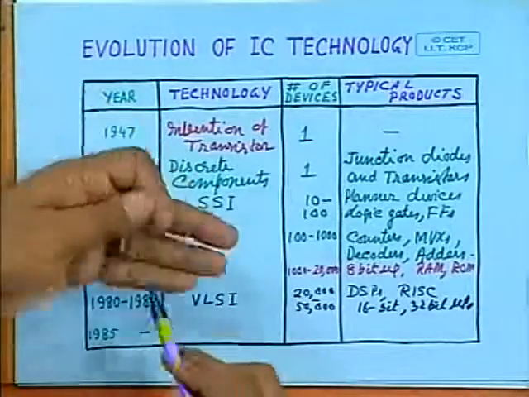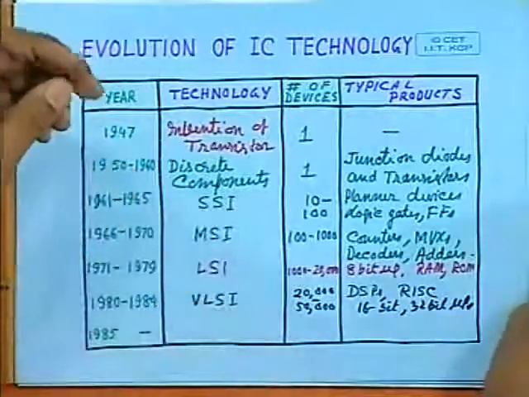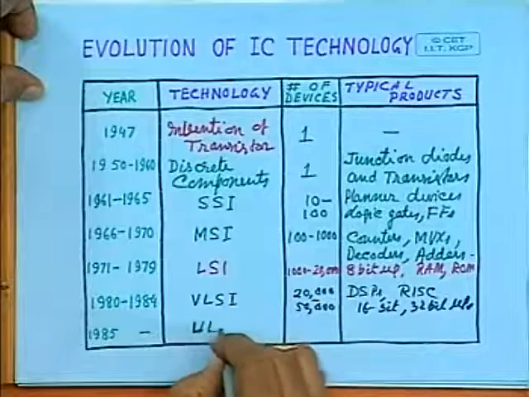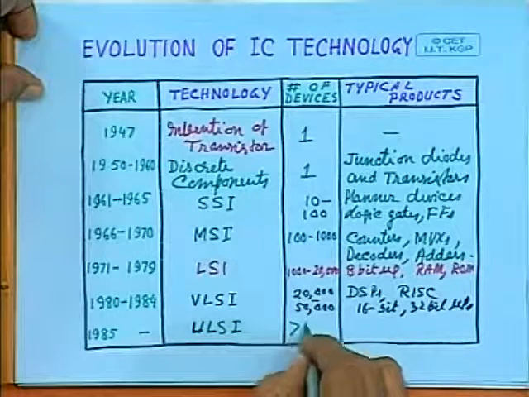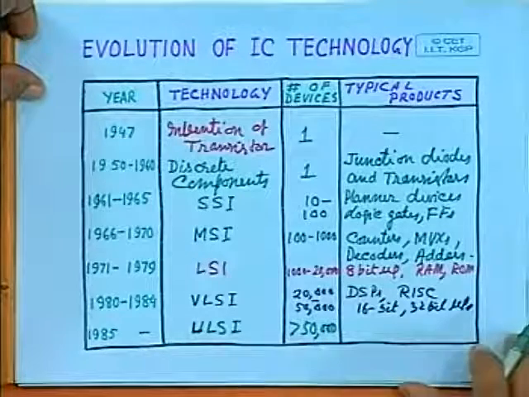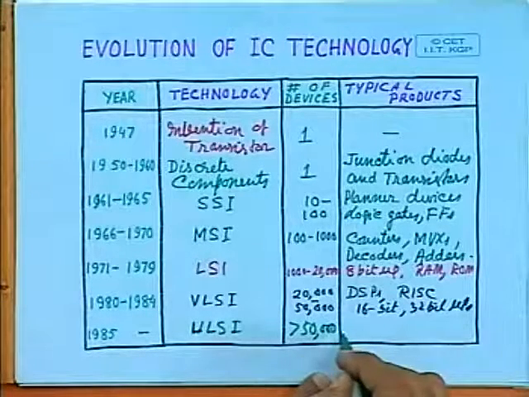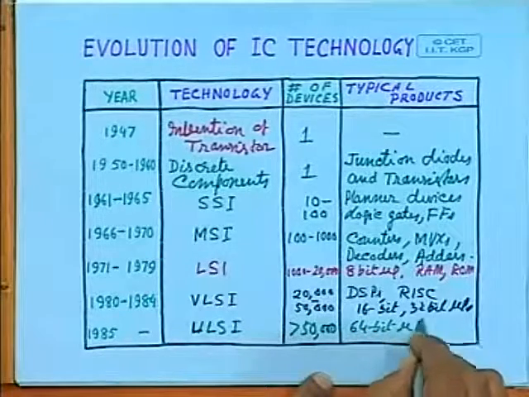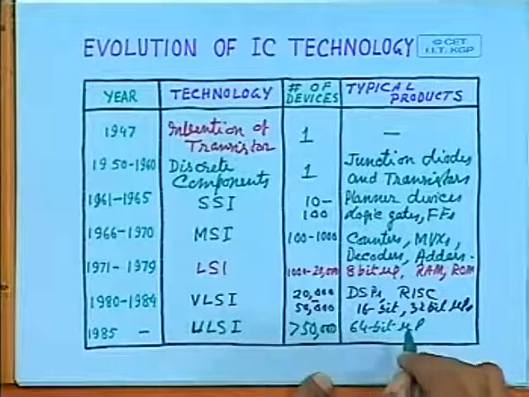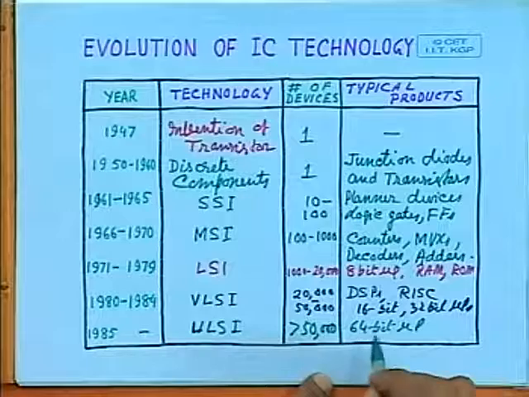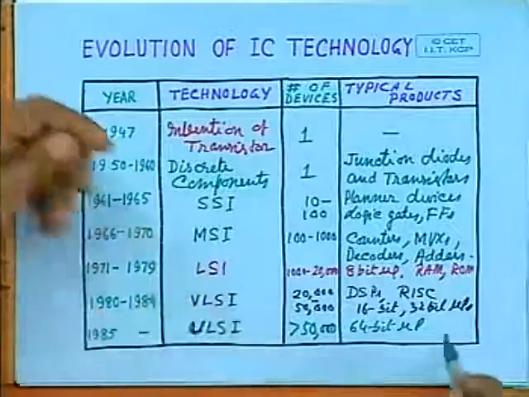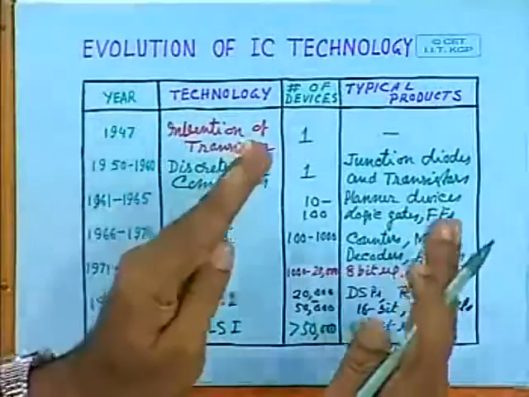And beyond 1985, we can consider the era of ULSI, or ultra large scale integration, with greater than 50,000 transistors per IC. In this period, we got the 64-bit microprocessor, and so we can say that in the VLSI era, we have developed very powerful microprocessors and other devices. So this is how integrated circuit technology has evolved over the years.